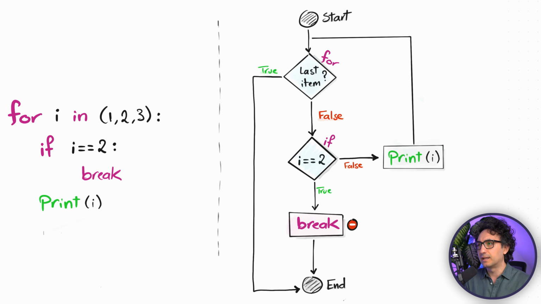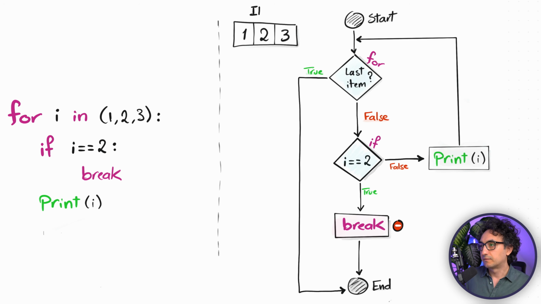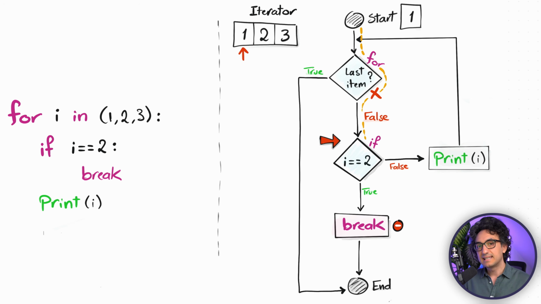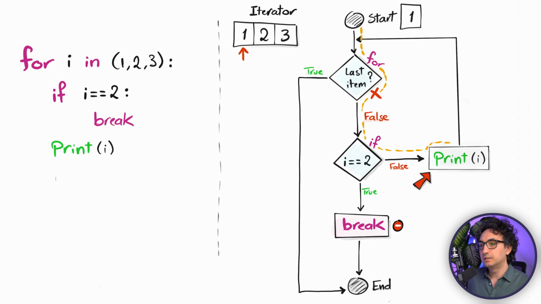Now let's see how Python is going to execute it behind the scenes. It's going to start from the beginning and ask for the next item. So that means we are not at the end of the loop and Python continues. Now Python asks the second question: is i equal to 2? Well, it's not, because 1 is not equal to 2. That's why it goes to false and Python prints 1 in the output.